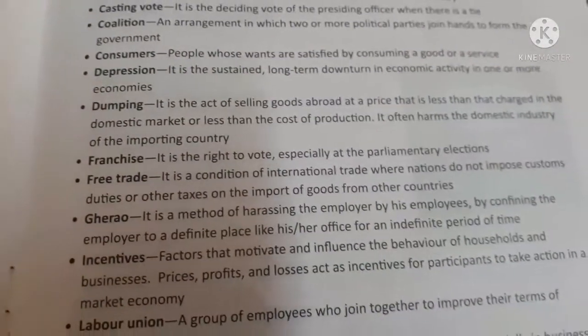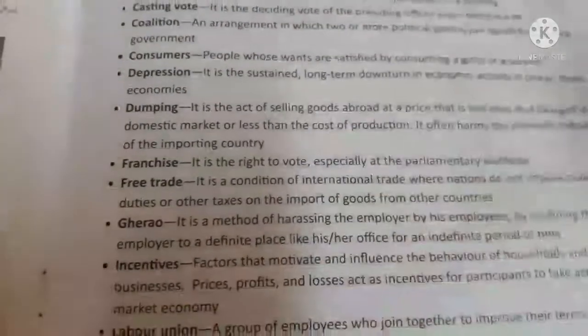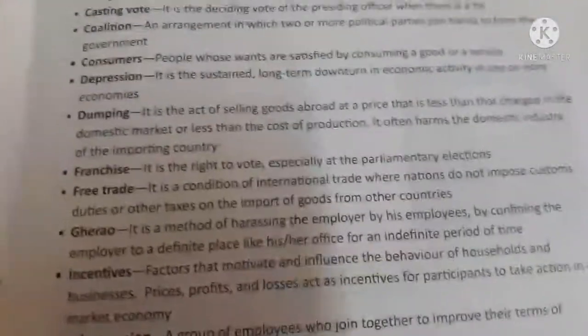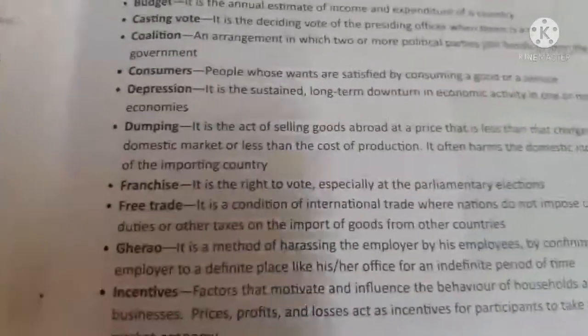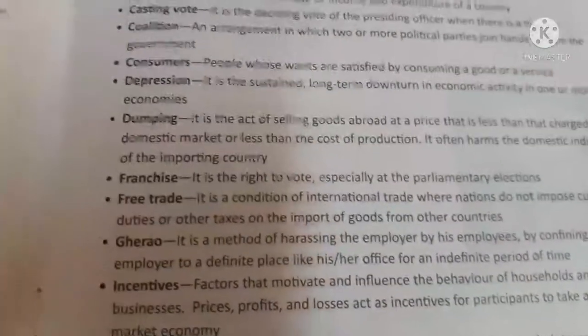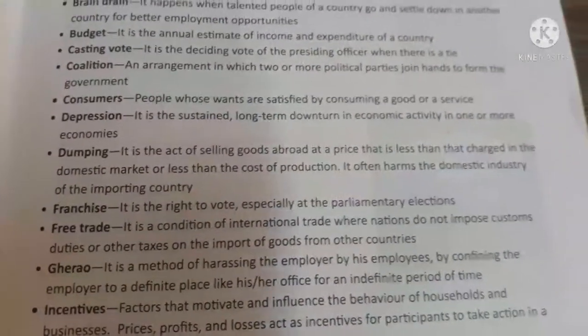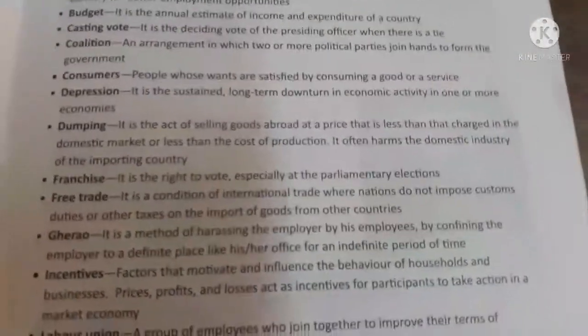Although you will get 35 in the domestic market, if you are selling it for 28 in other countries... Domestic market means the market which is available in their own country. If you get 35 rupees in your own market, but you are selling the good for 28 rupees to another country, then that will be called dumping.